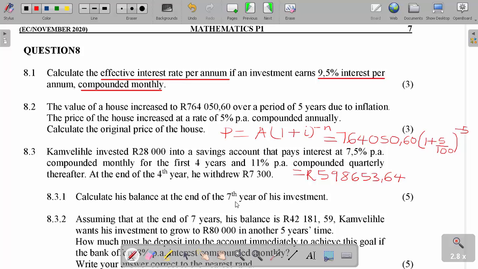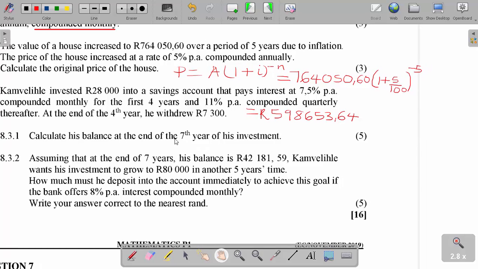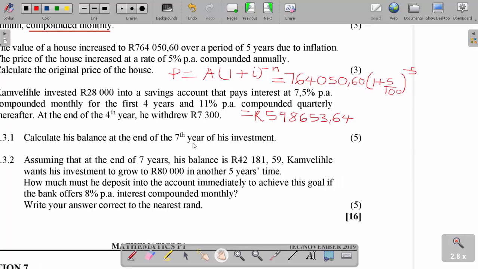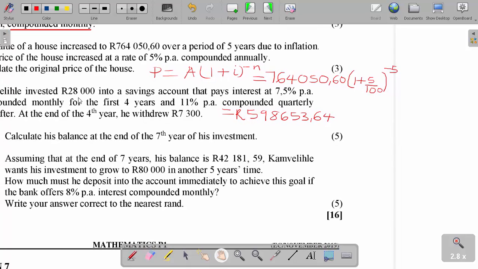Okay, so here we need a timeline. Let's get some space here. How much was invested? It is 28,000, you can see that.